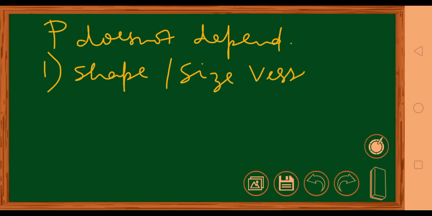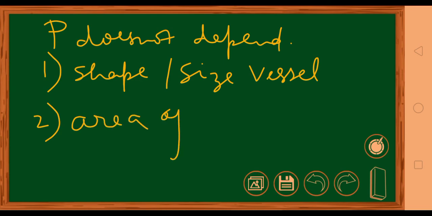कौन से बर्तन में ले रहे हो, पानी ले रहे हो, whether वो बड़ा सा जग है, it's a small glass or a small bowl, doesn't matter, the pressure is going to be the same. So the shape and size of the vessel in which the liquid is contained and the area of surface. The area of surface. हमने देखा ना A और A कट हो गया, तो area is not there in the formula. Okay? So on these two things the pressure does not depend.